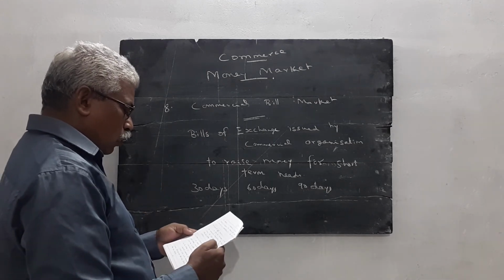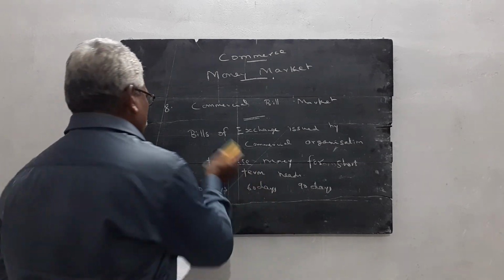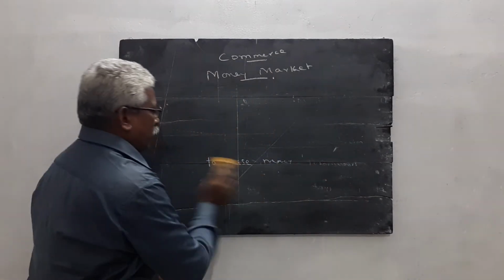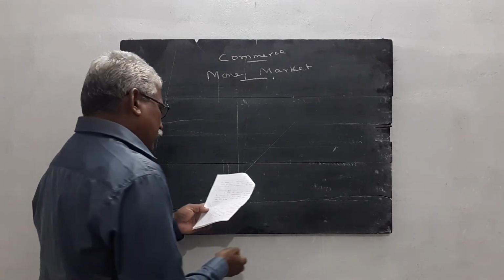Then one more question. This is the last question. I want to explain one more question within the stipulated time. Then question number 9. What is the government security market?